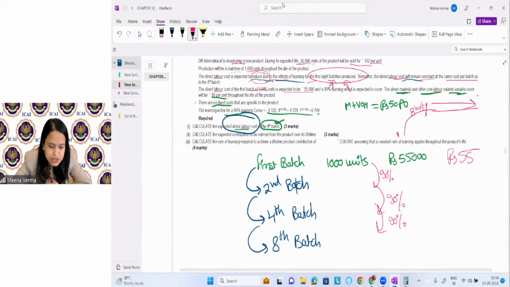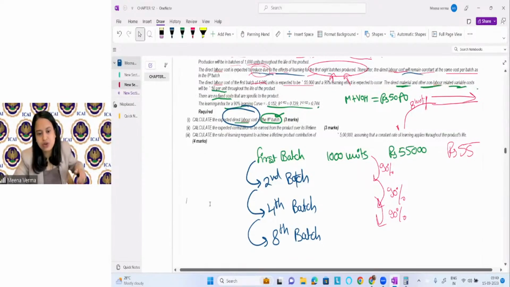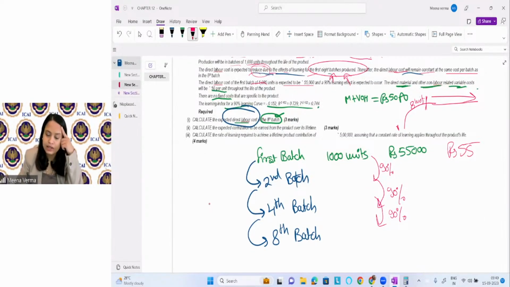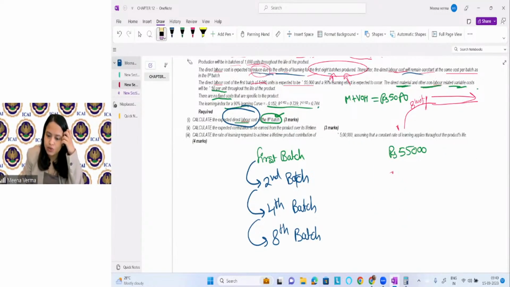Okay, so since the time is not given, we can take the cost directly. The cost for producing the first unit, we can take the cost directly. So instead of time, they have taken the cost directly. Now if you see in this question, what is happening? I told you, you can apply the cost in this way. I just want to make sure that it comes out equal. In the question, they have used the formula. What is the formula? Y is equal to aX^b. They have used the formula, right?